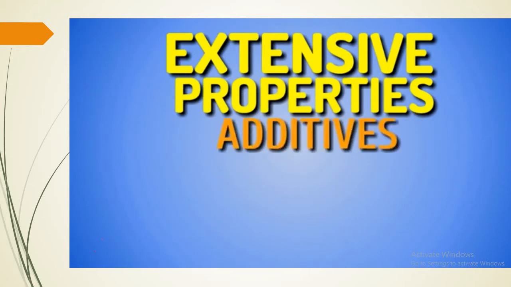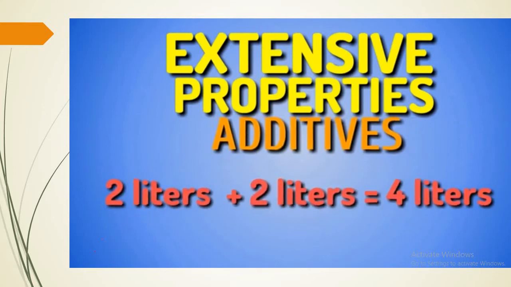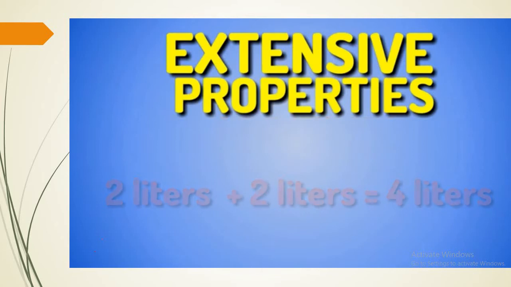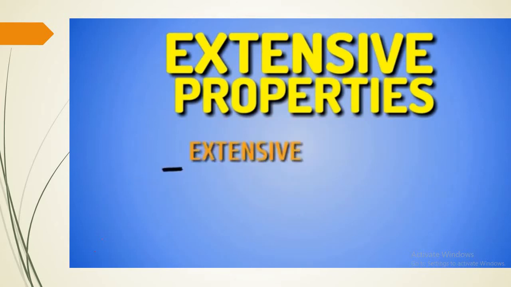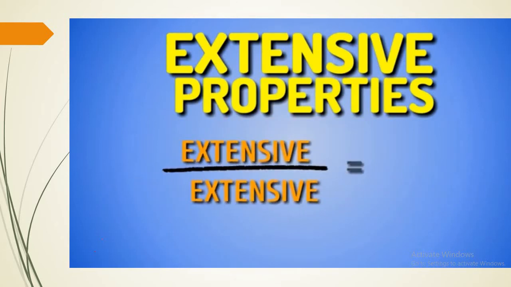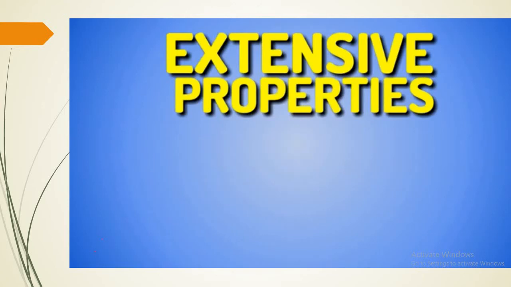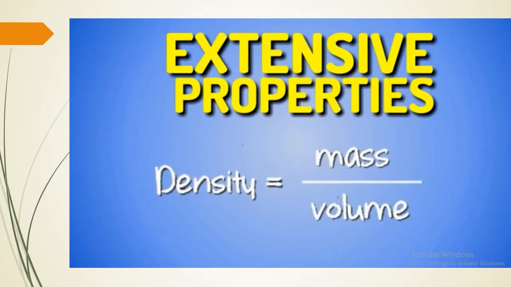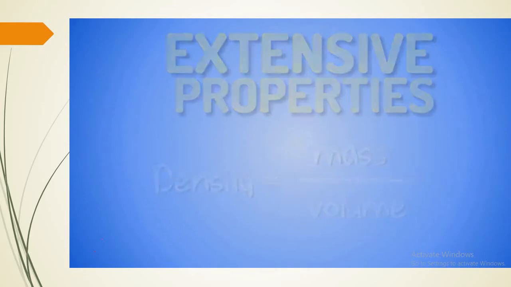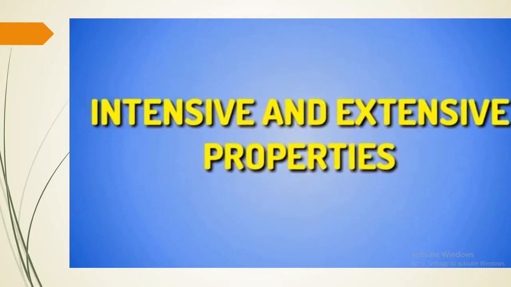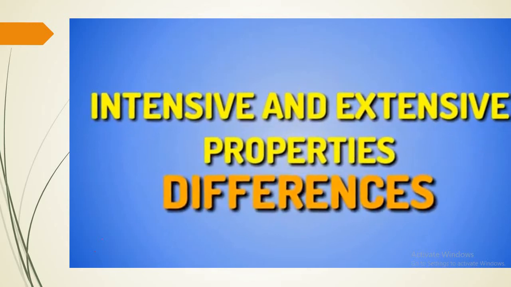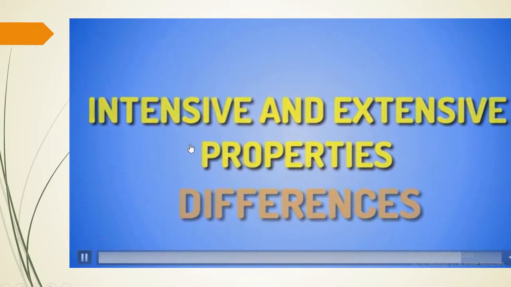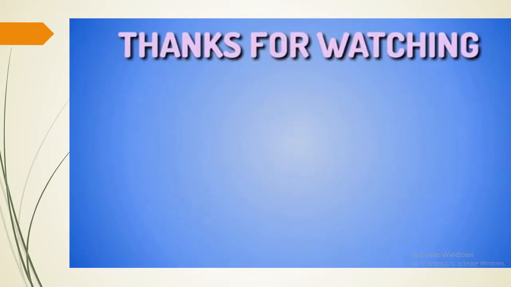Extensive properties are additive because the same extensive property values can be added together. In general, the quotient between 2 extensive magnitudes gives us an intensive magnitude. For example, from the division between mass and volume, the density is obtained. This is how we quickly learn what the intensive and extensive properties are and the differences that exist between them. See you in the next video.